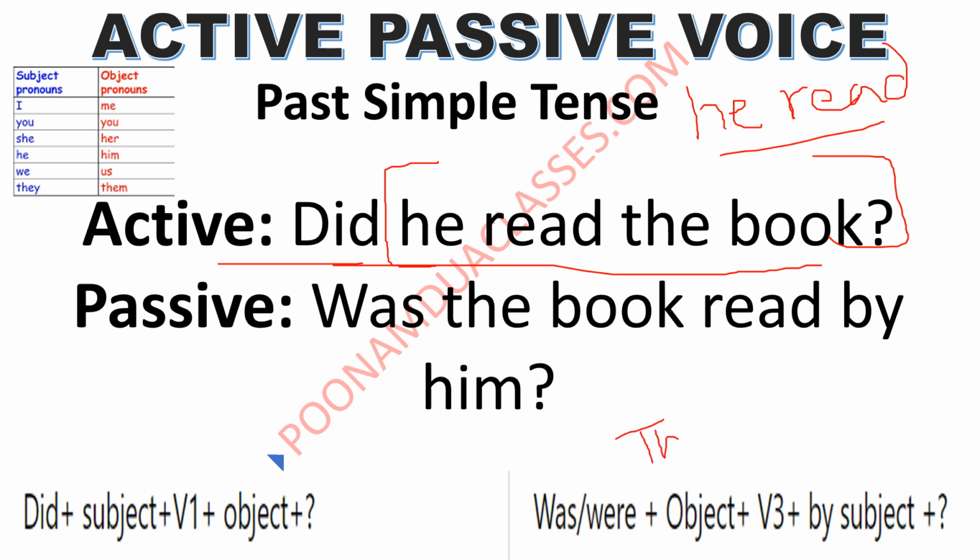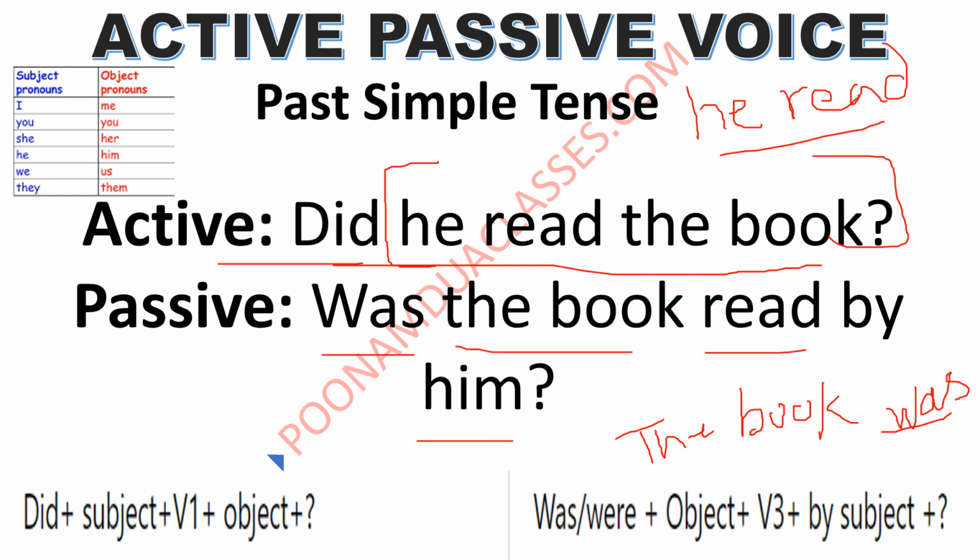The book was read by him, if you do remember. आपको सिर्फ helping verb को पहले लेकर आना है यहाँ पर. You will just write was the book read by him. Right? So जिस तरीके से आपने positive को convert किया उसी तरीके से आप question को convert करेंगे. It is just that the helping verb will take the first place here.